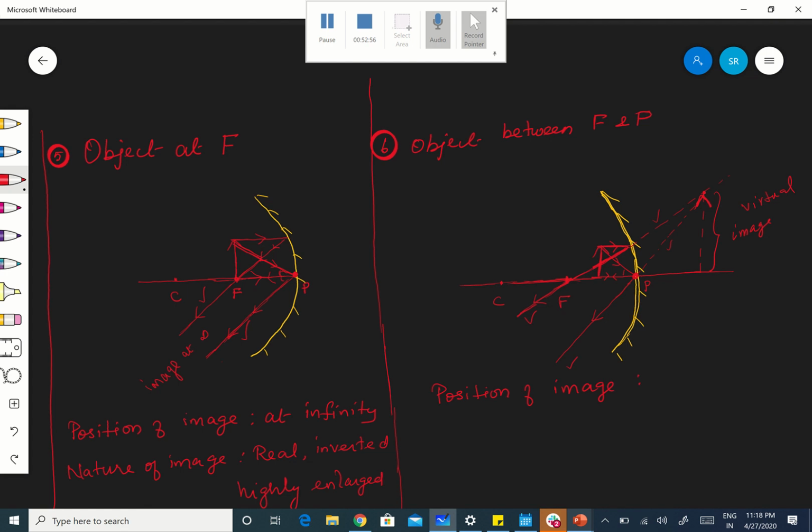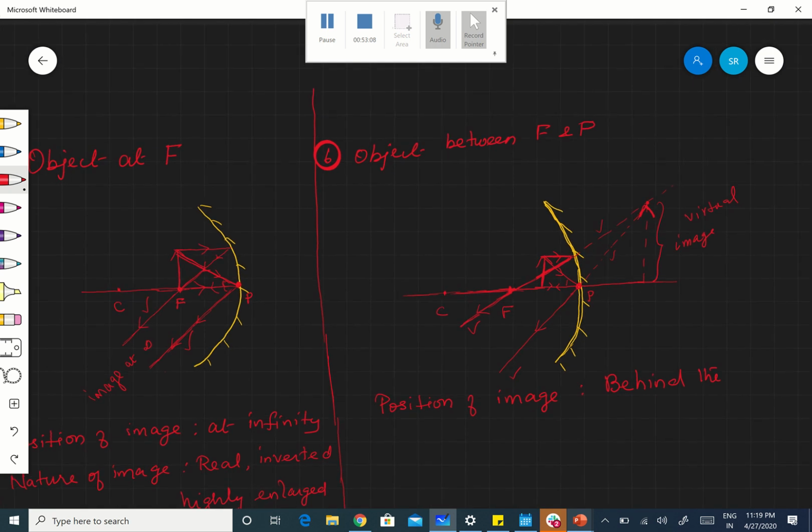Therefore, now what is the position of the image? Tell me now: behind the mirror. Correct? It is just like a plane mirror. It is behind the mirror. Okay. And what is the nature of the image? Number one, virtual. Virtual images are erect. It is erect now, it is not upside down.